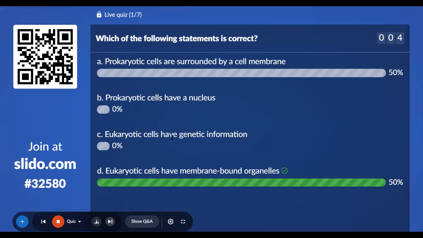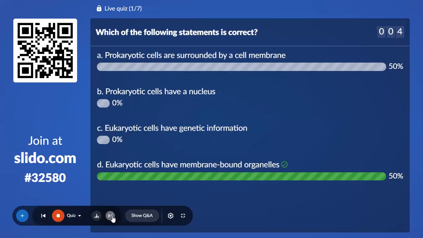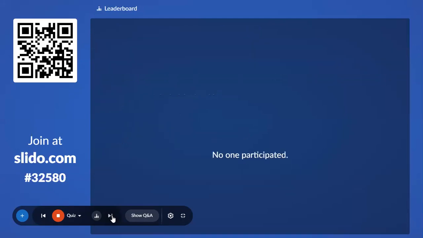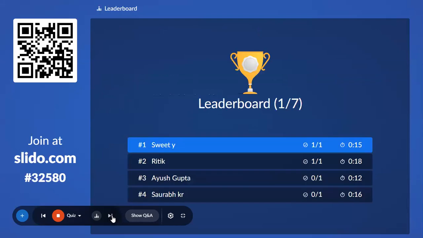Oh my god. Okay. 50% students have voted it. Let's move on to the next question. Sweetie, Ritik, Ayush, Saurabh. These are the positions.